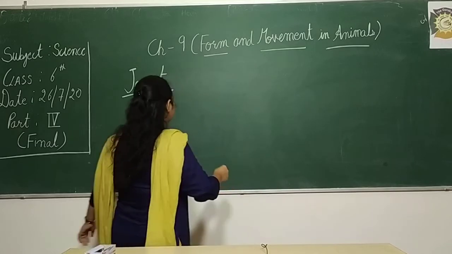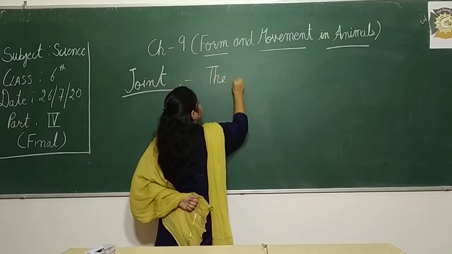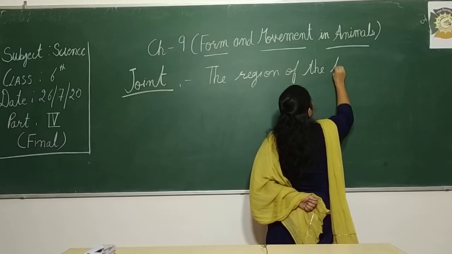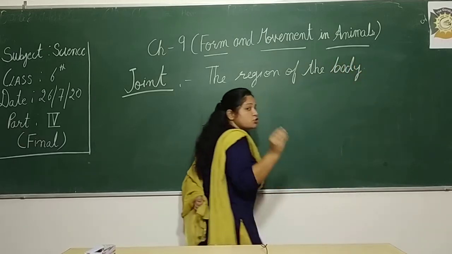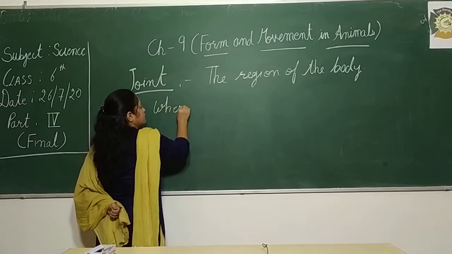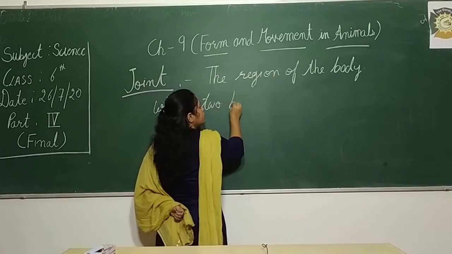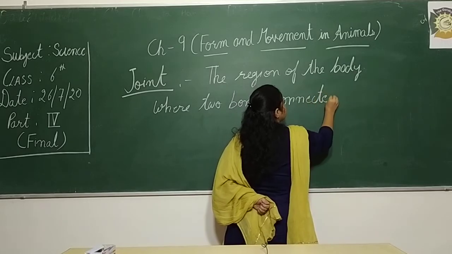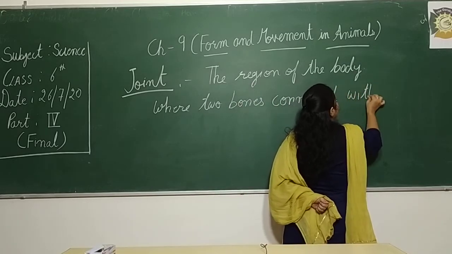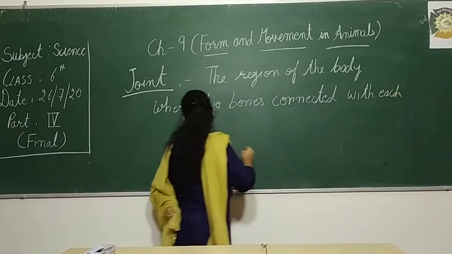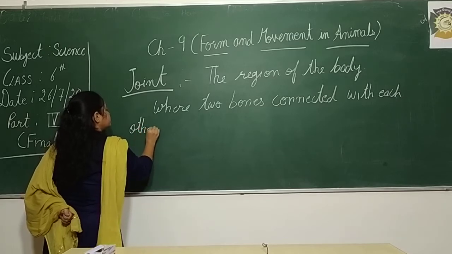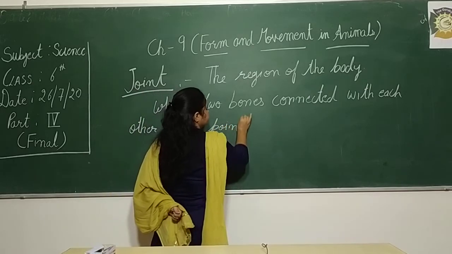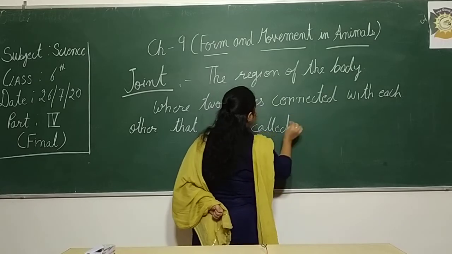So how can we define a joint? The region of the body where two bones are connected with each other, that point is what we call a joint.